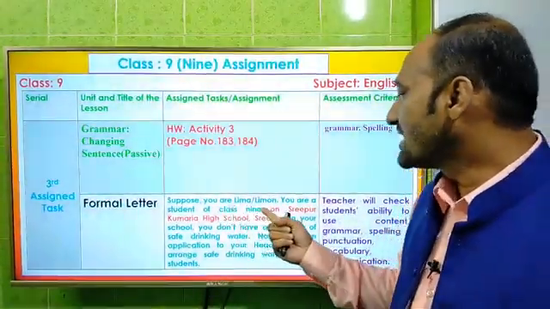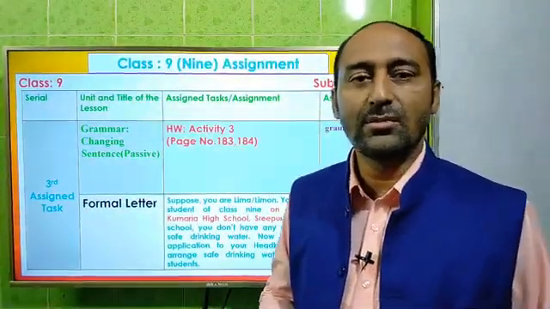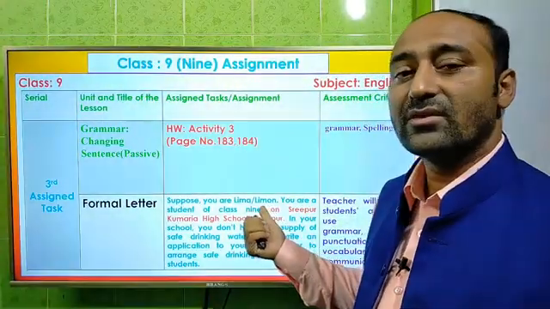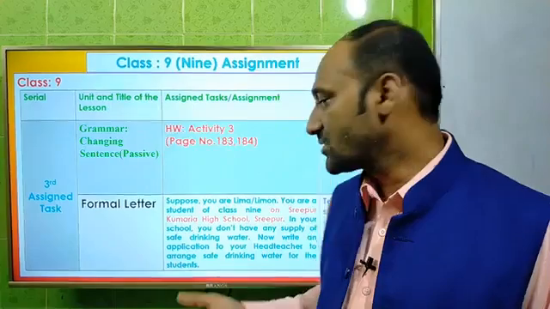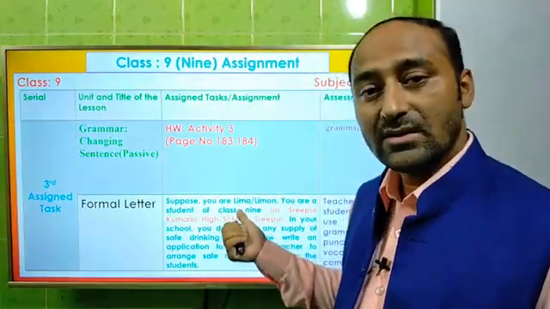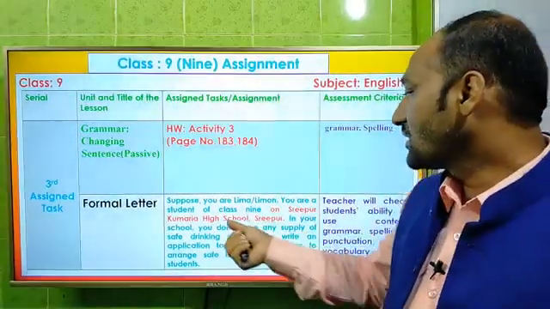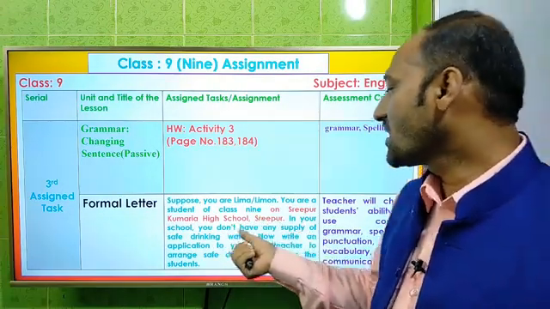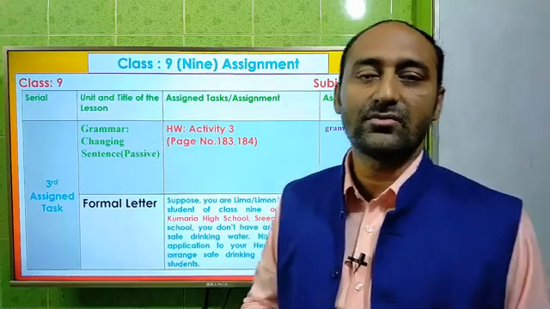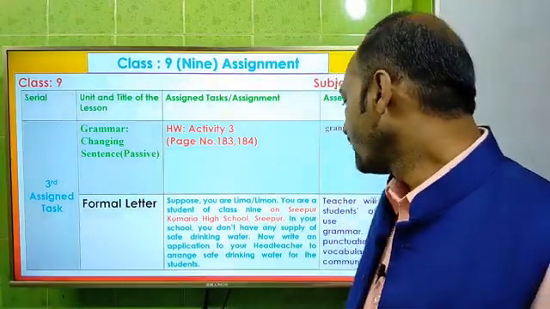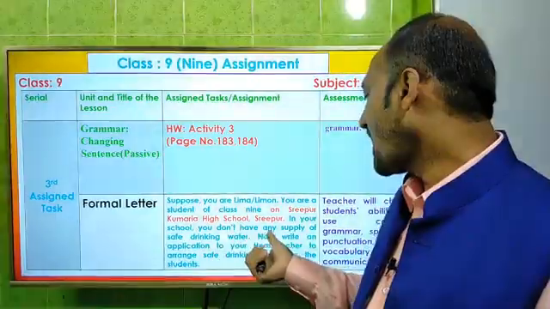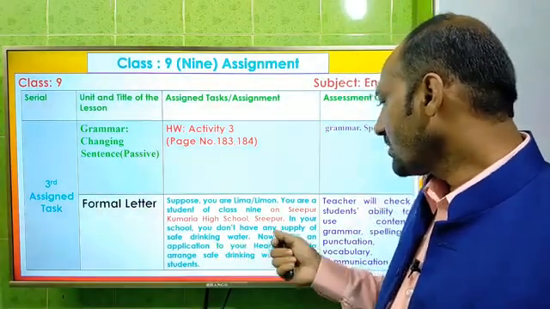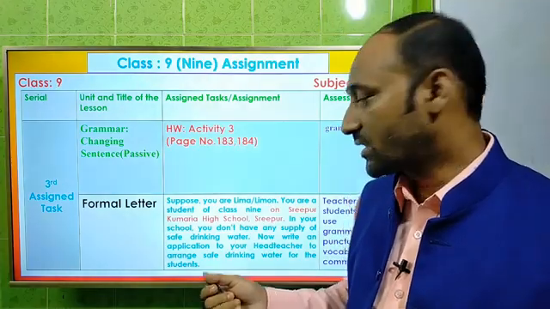Here suppose you are Limi or Limon. You have to think you are Limi or Limon. If you are a male person, you will think yourself as Limon, and if you are a female person, you will think you are Limi. You are a student of class 9 of Sripur Kumaria High School, Sripur. That means you are a student of Sripur Kumaria High School. In your school, you don't have any supply of safe drinking water.